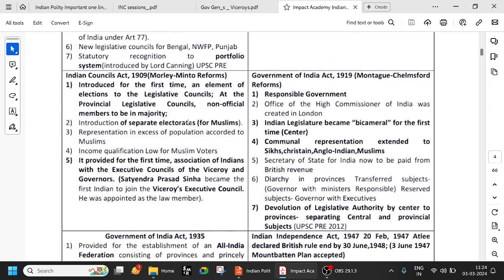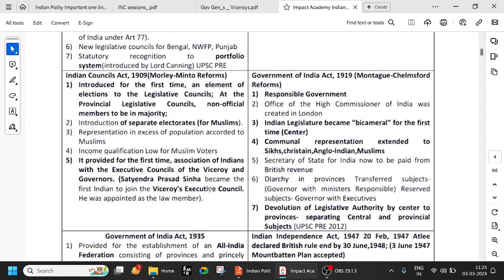And here, introduction of separate electorates for Muslims. This has been recently asked in Group 2 prelims. Very important. 1909, Morley Minto reforms: introduction of separate electorates for Muslims, and introduced for the first time the element of elections to the legislative councils. And provided for the first time association of Indians with the Executive Council. In the 1861 Councils Act it was the Legislative Council, but in 1909, for the first time, Indians were associated with the Executive Council of the Viceroy. That means more prominent; the Executive Council will take major decisions, right?